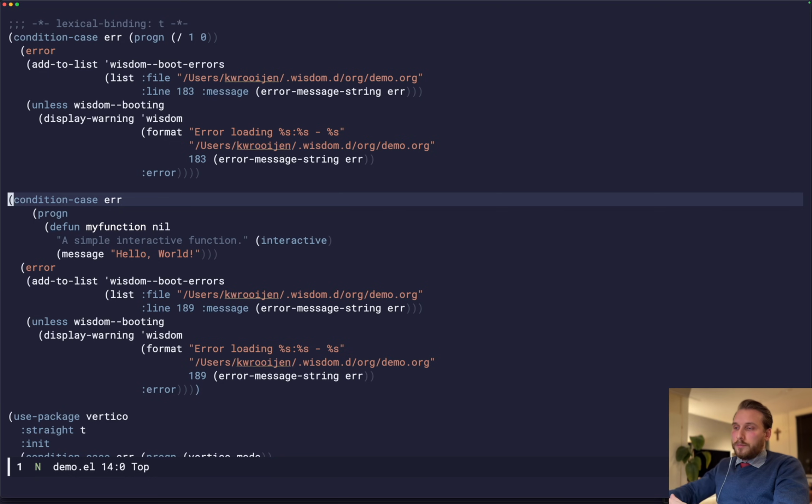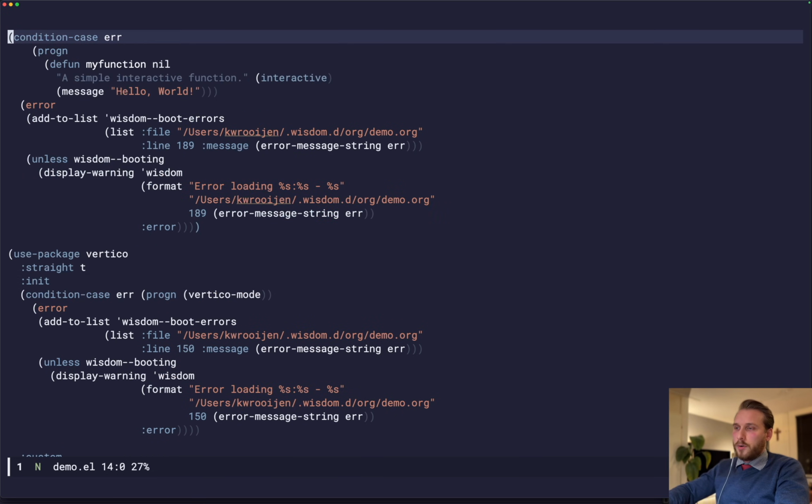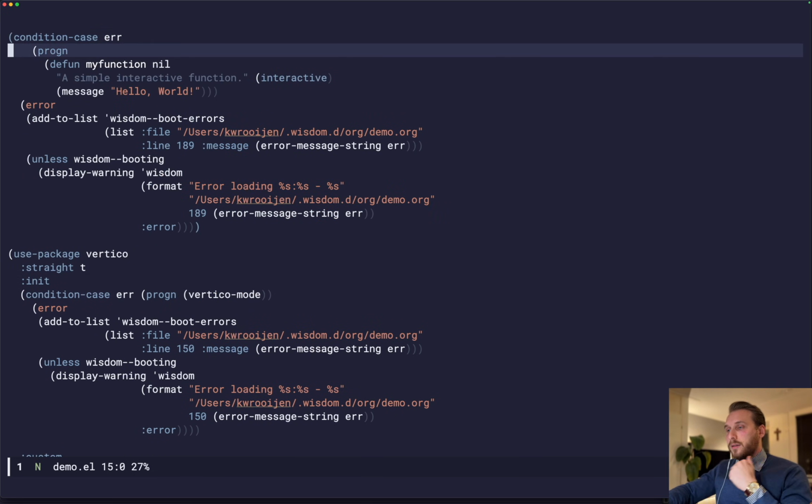And at all times, 99% of your Emacs configuration will work, and you'll never, well, never say never, but the chances of you not having evil mode or consult or vertico, those chances are a lot slimmer, because these pieces of code, these source blocks, are evaluated